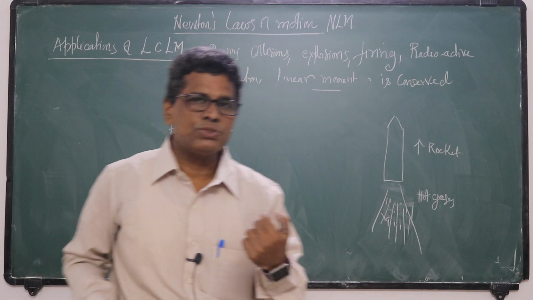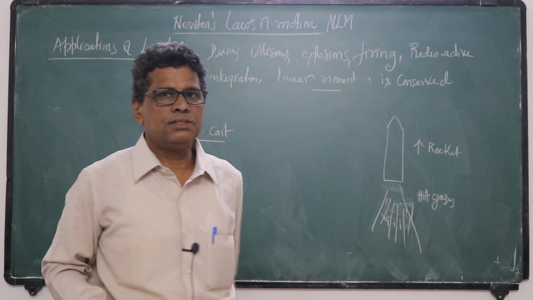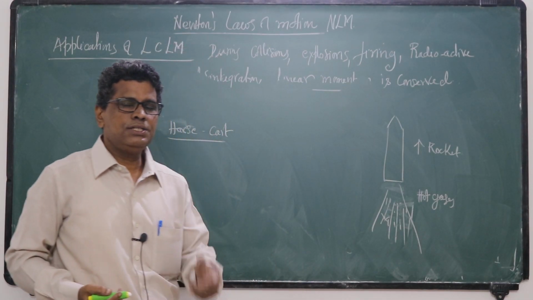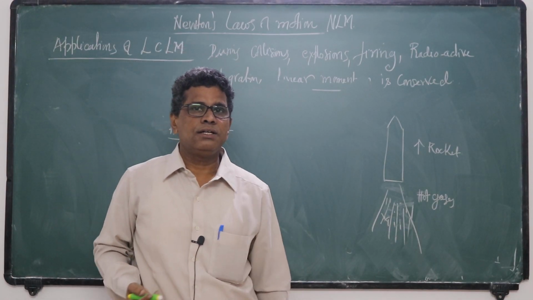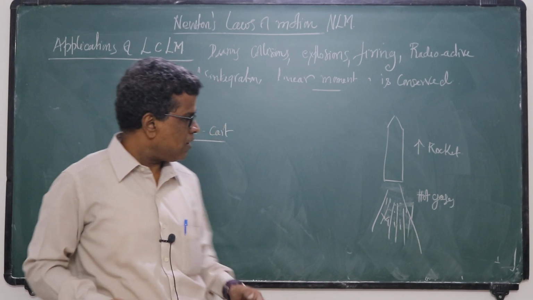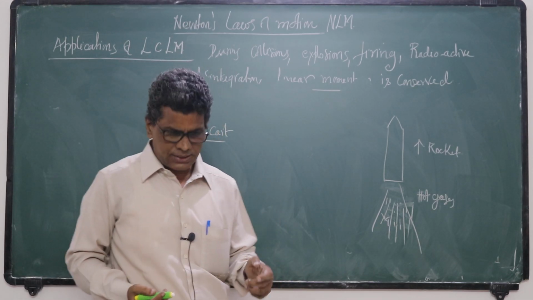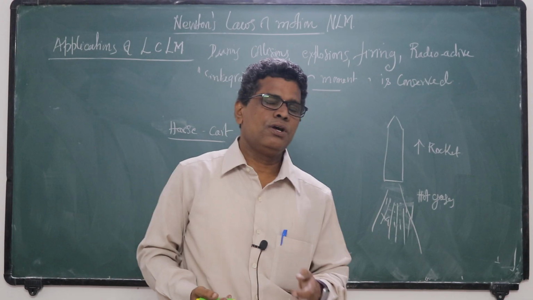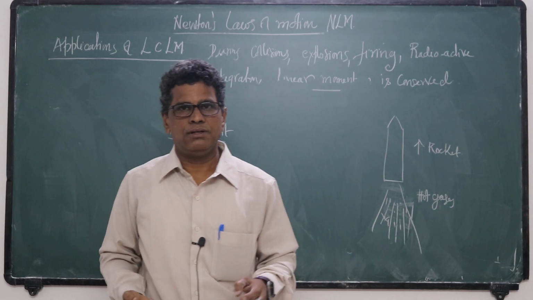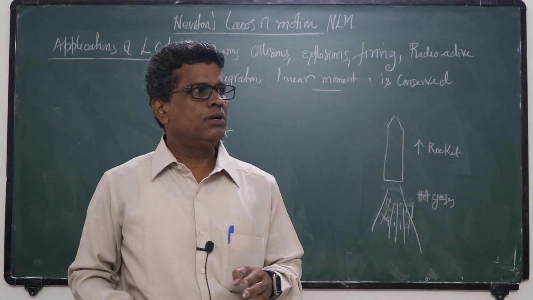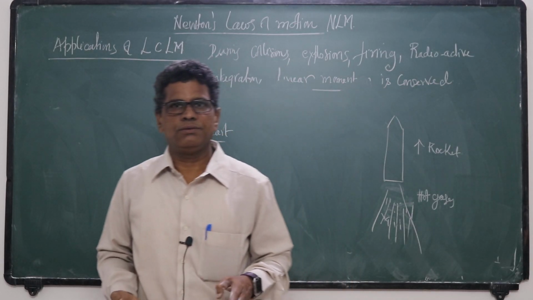Then how will the cart move forward? That is the question. Do these two forces cancel each other? The contact forces, friction and normal reaction, are responsible for the cause of motion.